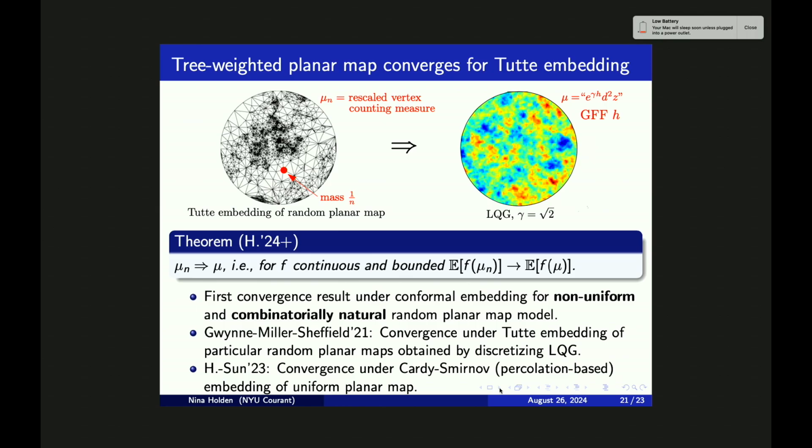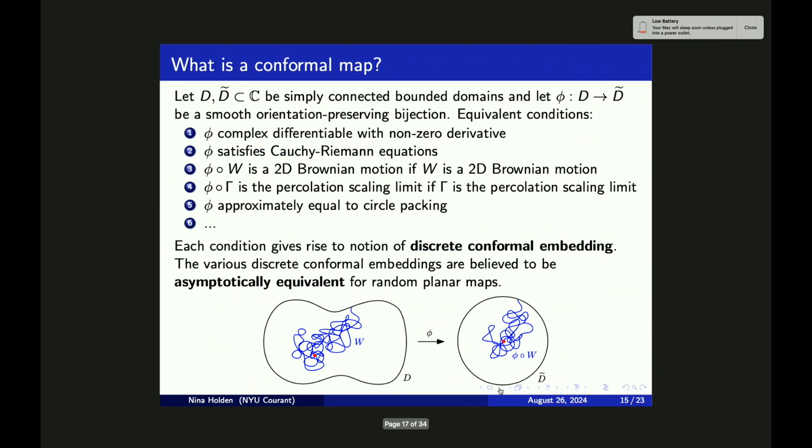So then, in another work with Xin Sun, we were considering uniformly sampled planar maps, and we were showing convergence of these uniformly sampled planar maps under what we call the Cardy-Smirnov embedding. So this is a conformal embedding which is based on percolation. This Cardy-Smirnov embedding is using the fourth definition of a conformal map as given on this slide, in a similar fashion as the random walk, and as the 2D Brownian motion is used for the third definition. Or this embedding is using percolation in a similar fashion as the random walk was used to define the Tutte embedding.